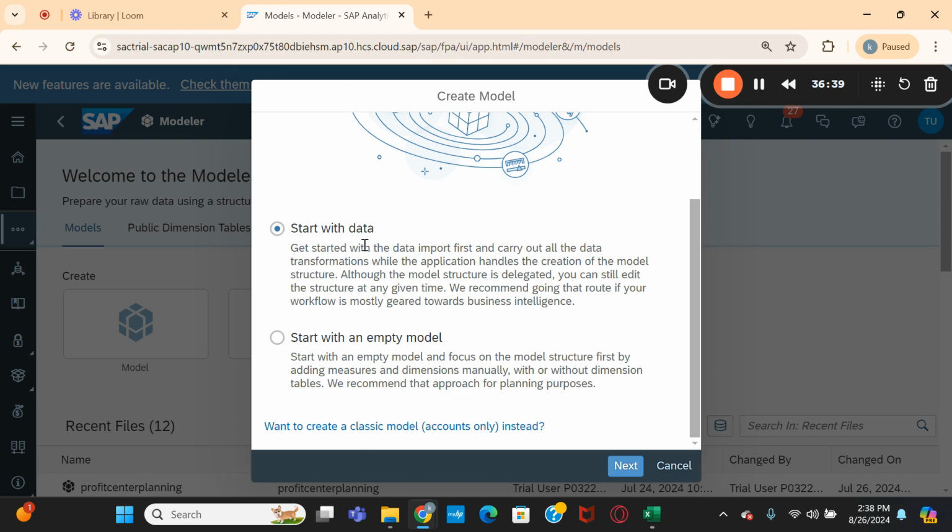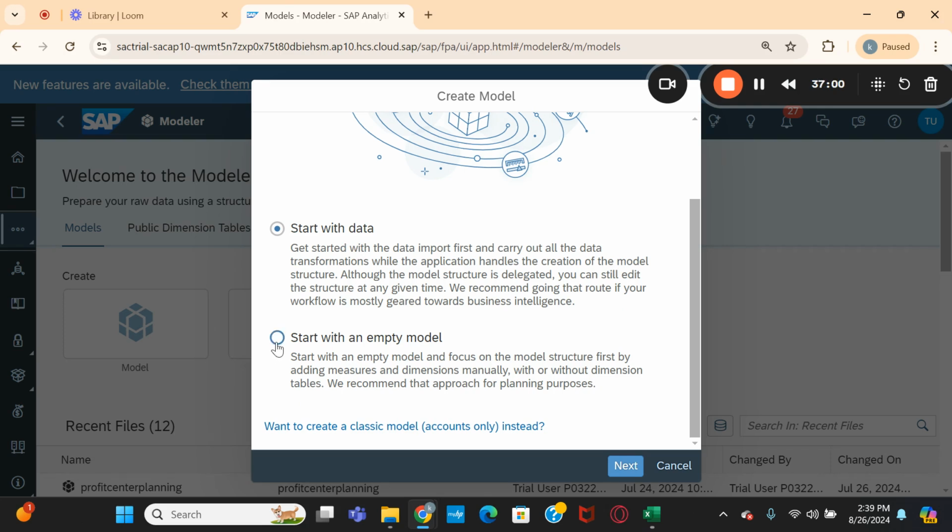In the SAC, the model will be built by taking the metadata from the source data source, and it will build its own metadata based on the data source field names. That's what start with data is.